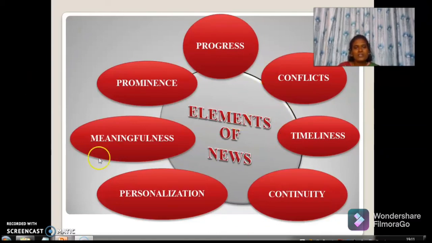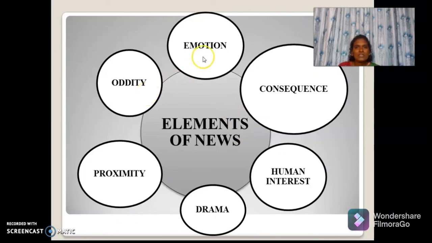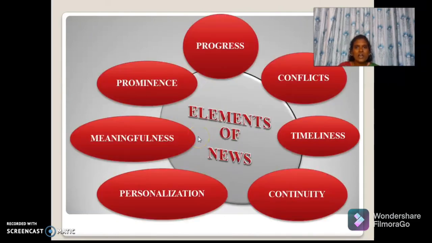Okay? So these are the different elements of news: oddity, emotion, consequence, human interest, drama, proximity, progress, conflicts, timeliness, continuity, personalization, meaningfulness, and prominence. Okay.